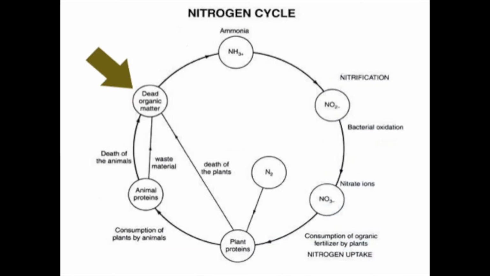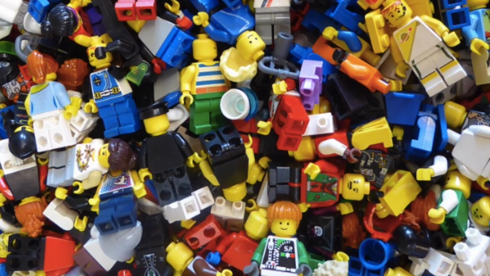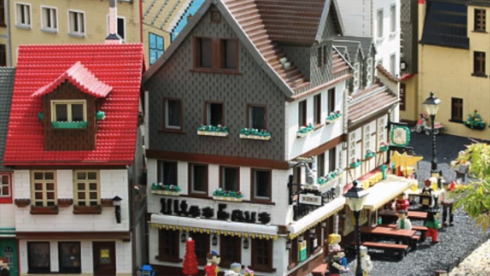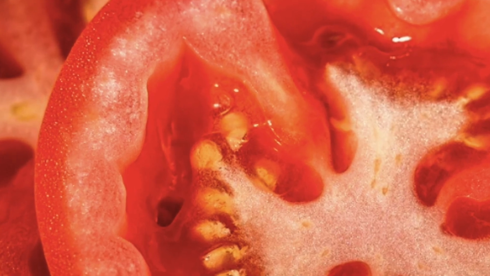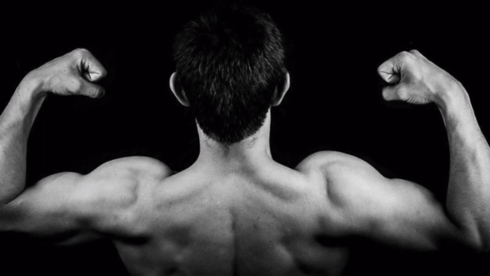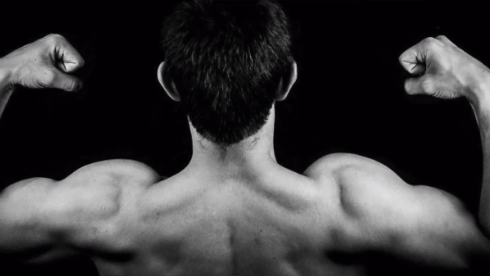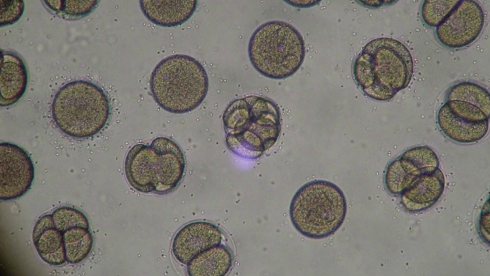This is very similar to, if you've ever played with Legos, you can take apart a Lego car and make a Lego house, and you can take a Lego house and take it apart and make a rocket ship. When you're eating a tomato, you're taking apart the pieces and parts of that tomato and then rebuilding using those nitrogen base pairs and all the different components, making cells that make up you.